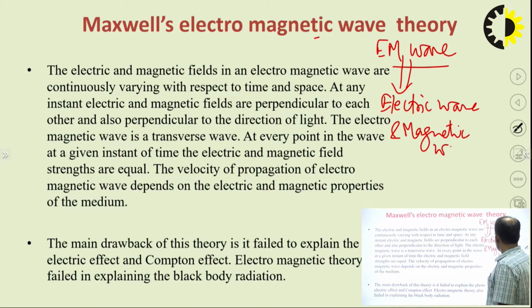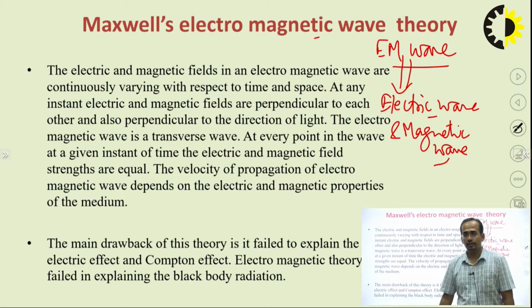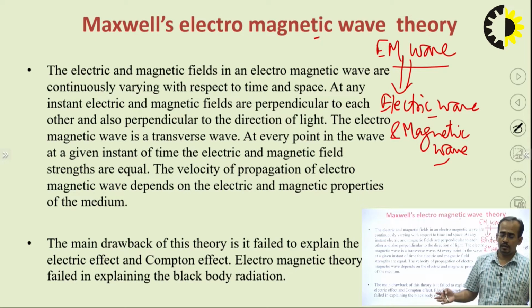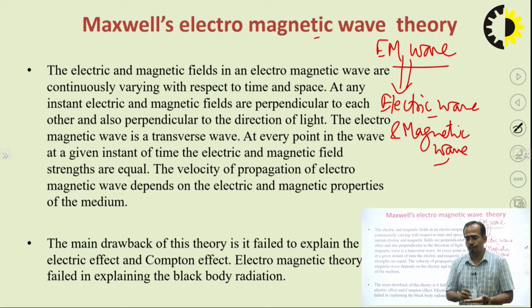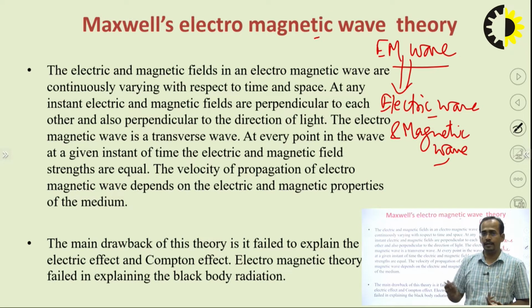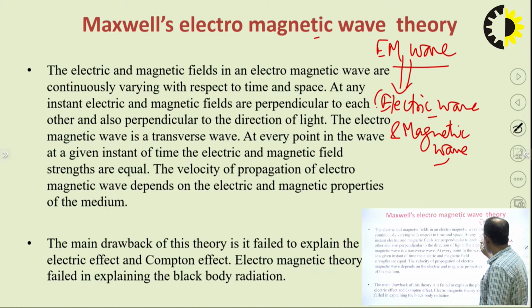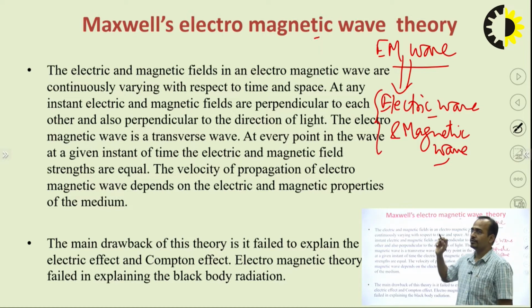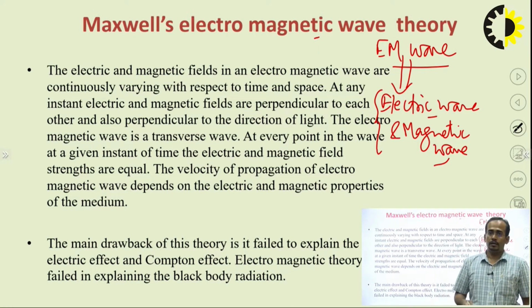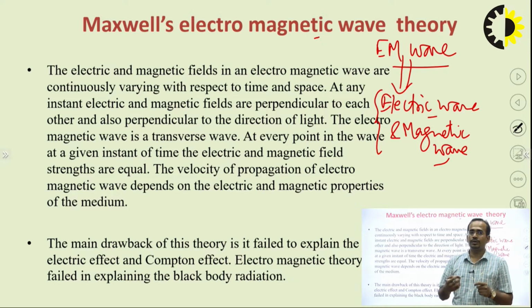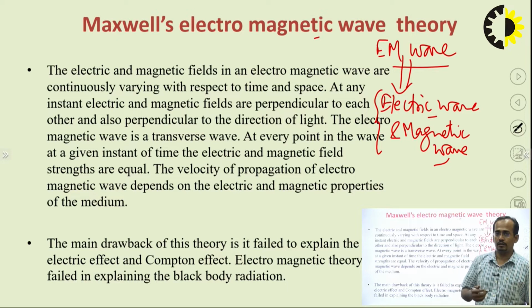How will you explain this? What is an electric wave and what is a magnetic wave? Suppose the electric wave is propagating in the x direction, then the magnetic wave will propagate in the y direction, and the combination of the electric and magnetic waves will propagate in the z direction. Or you can say these waves are perpendicular to each other, or transverse in nature.